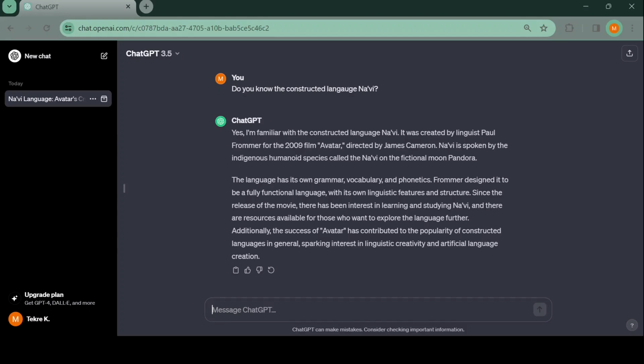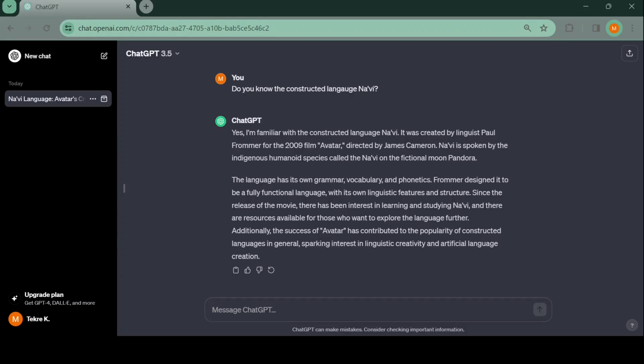Frommer designed it to be a fully functional language with its own linguistic features and structure. Since the release of the movie, there has been interest in learning and studying Na'vi, and there are resources available for those who want to explore the language further. Additionally, the success of Avatar has contributed to the popularity of constructed languages in general, sparking interest in linguistic creativity and artificial language creation.